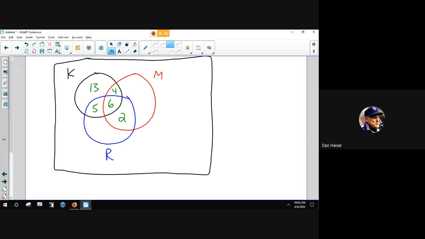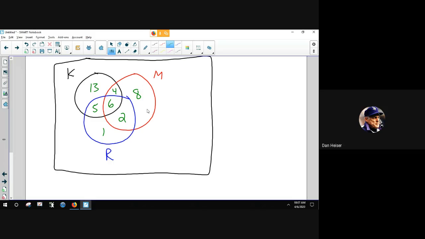20 people total like mustard. Here's the mustard circle. We're missing 1 piece. We know it adds up to 20. 10, 12, and that becomes 8. 14 like relish. Here's the relish circle. We have 13 already. That means only 1 person only likes relish on their hot dog.